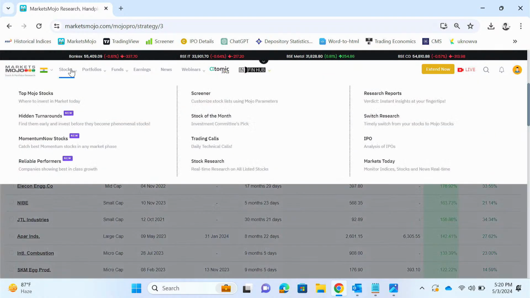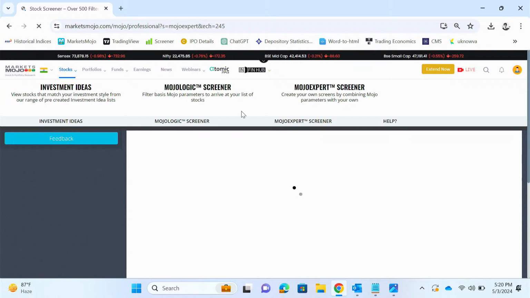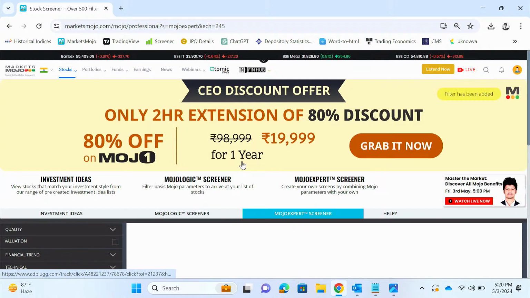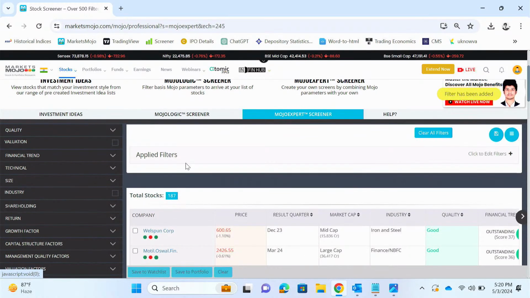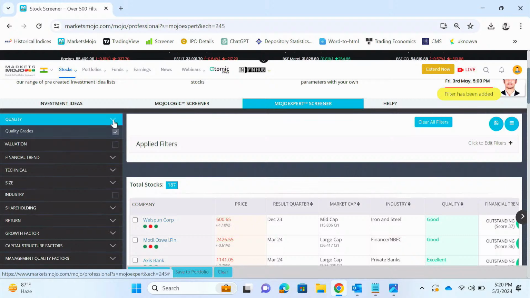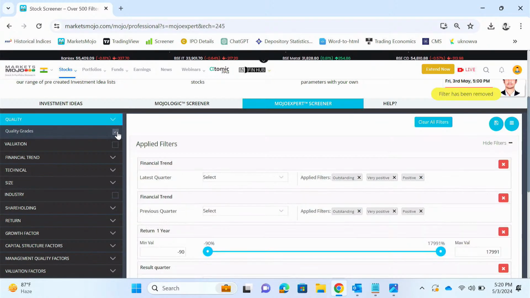So now moving on to the next feature, that is the screener. Basically if you're an investor who wants to screen his own stocks, suppose we have these filters. So suppose quality grade.